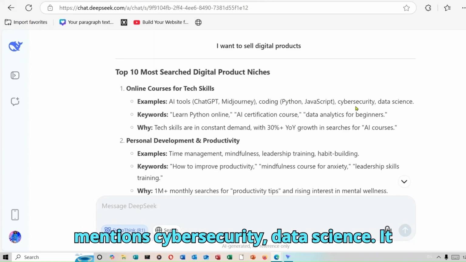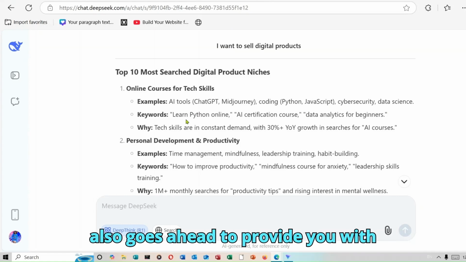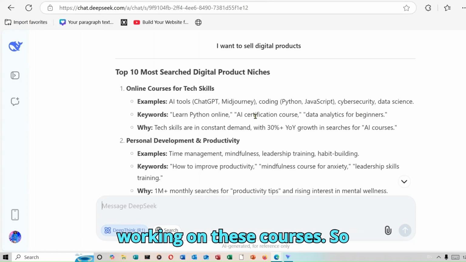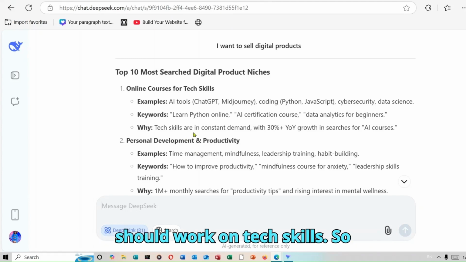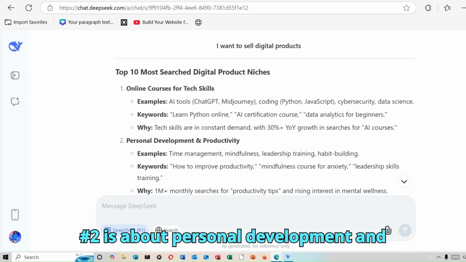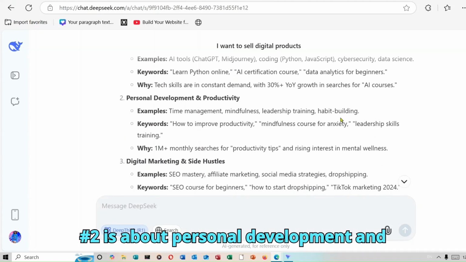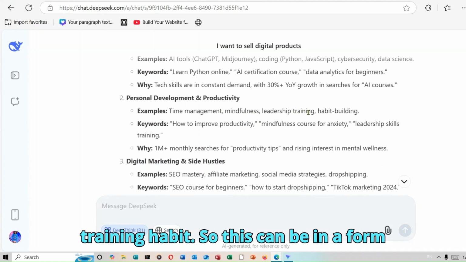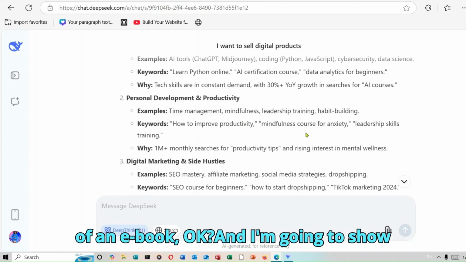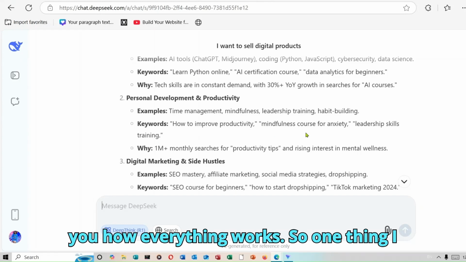It mentions cybersecurity, data science. It also goes ahead to provide you with keywords that you can use while you're working on these courses. So it also gives you a reason as to why you should work on tech skills. Number two is about personal development and productivity. For example, time management, mindfulness, leadership training, habit. So this can be in the form of an ebook, okay? And I'm going to show you how everything works.